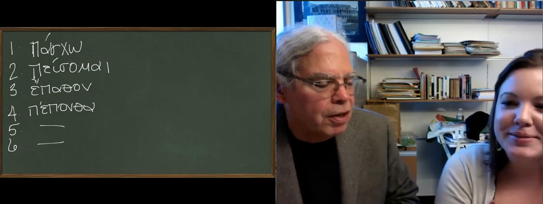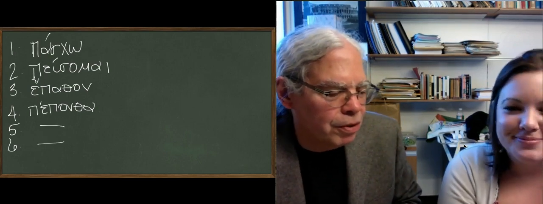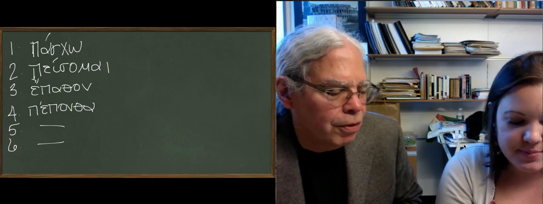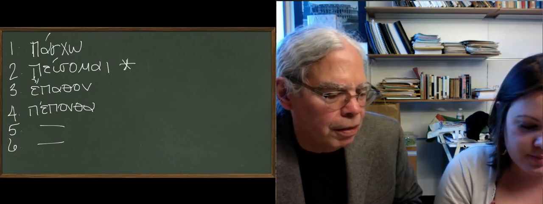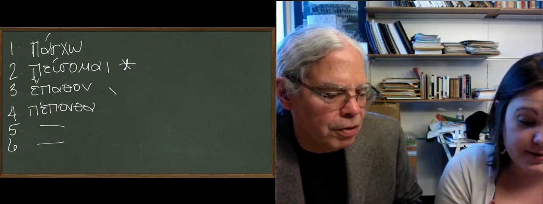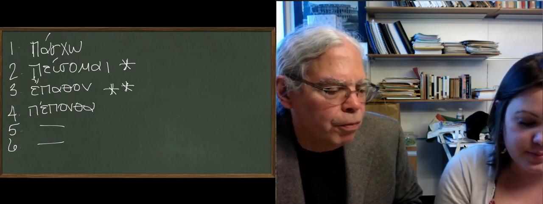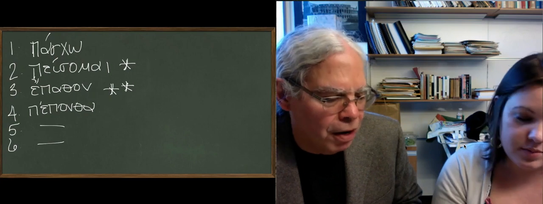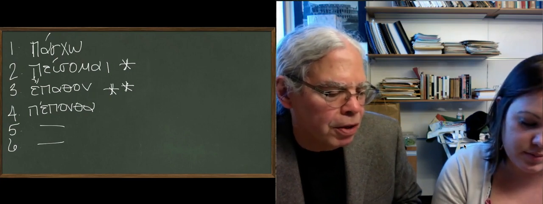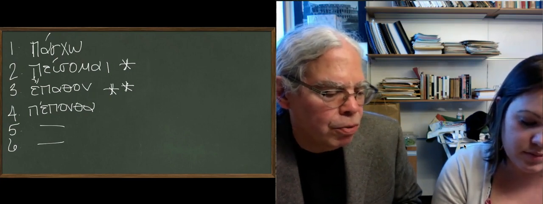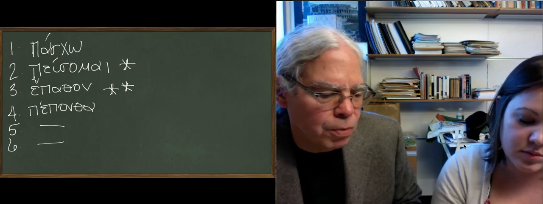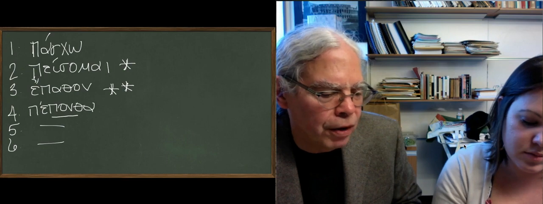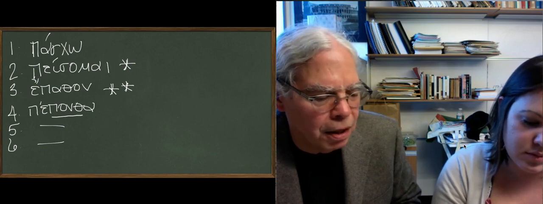No 5 or 6. So the reason that there's no 5 or 6 is important. Okay. Notice this is a verb with a middle future, peisomai, as well as the second aorist. Okay. If we look at the fourth principal part, pepontha, okay, we've got a reduplication, and the implication is that the root of this verb in the perfect is ponth, okay,